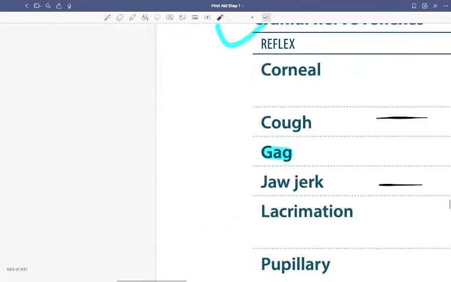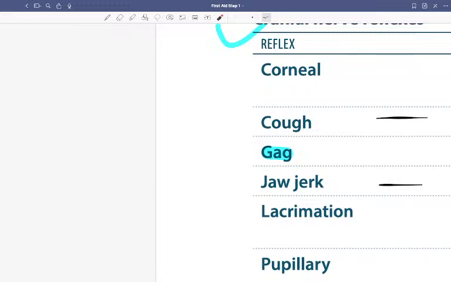Okay, so corneal was what? Corneal was V1 and 7th. Cough reflex, both was 10th. Okay, 10th, phrenic and spinal. Gag was glossopharyngeal afferent, and that side 10th nerve is going to be the efferent.